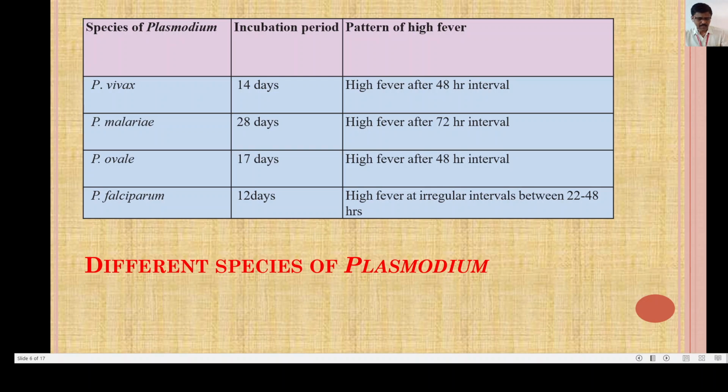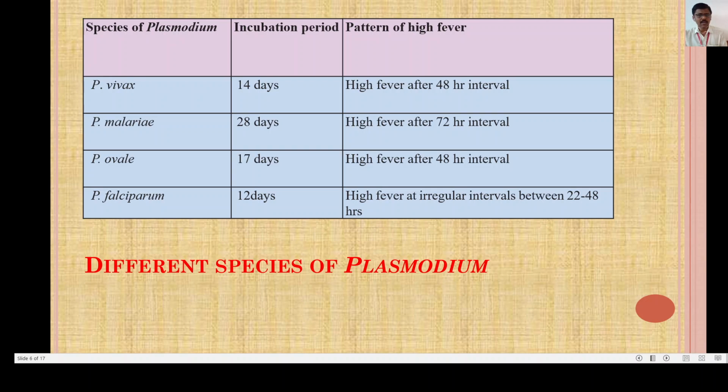The incubation period is the time interval from the invasion of a pathogen to the development of clinical manifestations. It means the time until the symptoms occur is known as the incubation period.